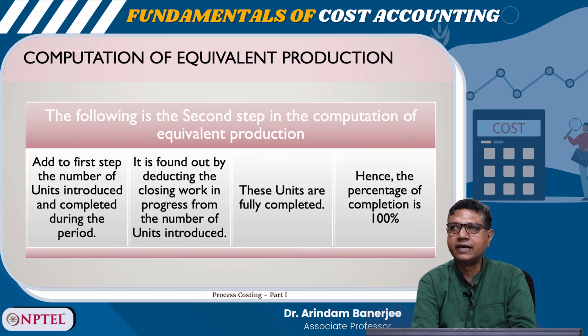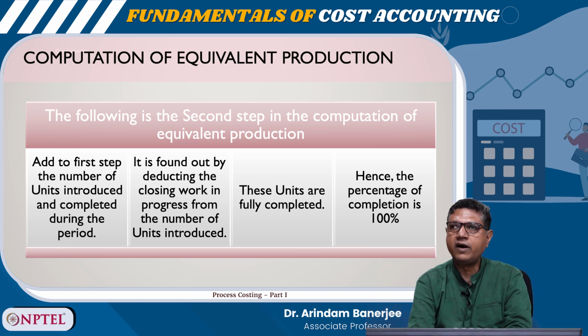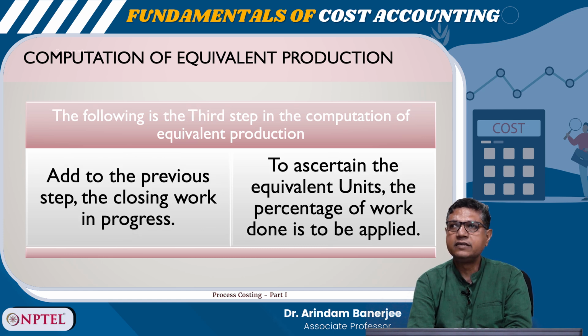The following is the second step in the computation of equivalent production. Add to the first step the number of units introduced and completed during the period. It is found out by deducting the closing work in progress from the number of units introduced. These units are fully completed, hence the percentage of completion is 100%. The following is the third step. Add to the previous step the closing work in progress. To ascertain the equivalent unit, the percentage of work done is to be applied.